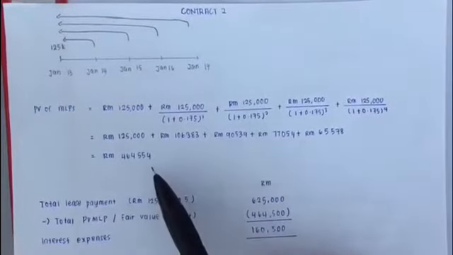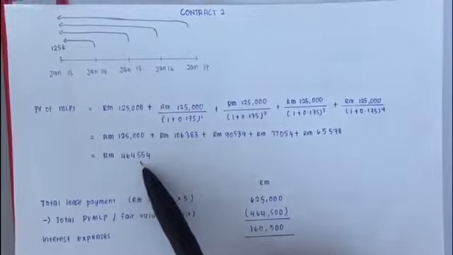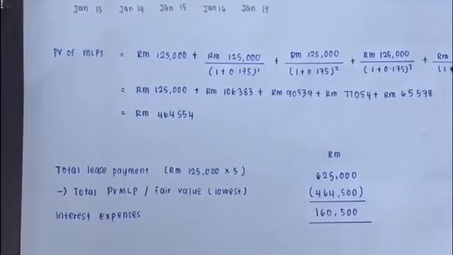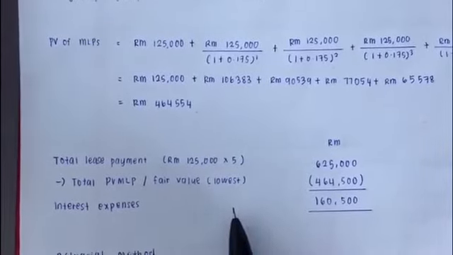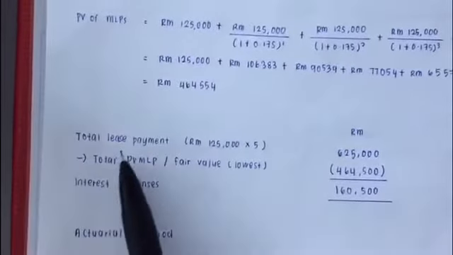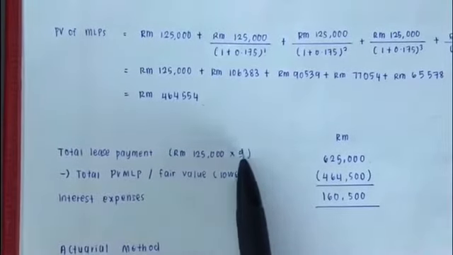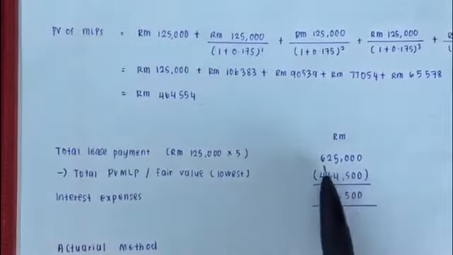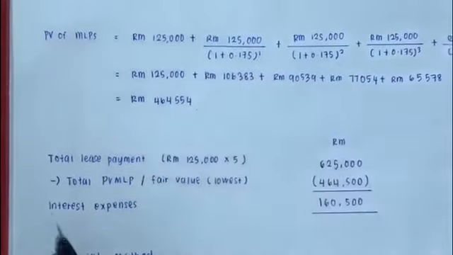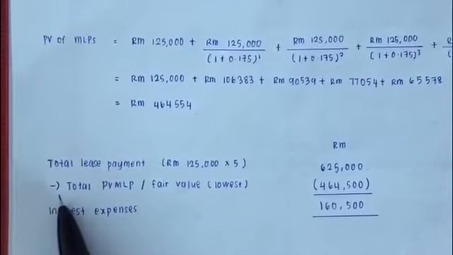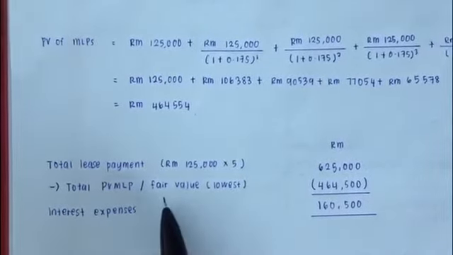So the PV of MLPs is 464,554. Second, we calculate the finance charge over the lease period. The total lease payment is 125,000 times 5 years, which gives 625,000, and then we minus the PV of MLPs or the fair value.